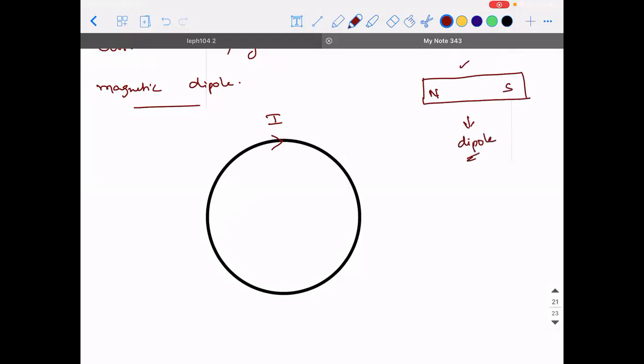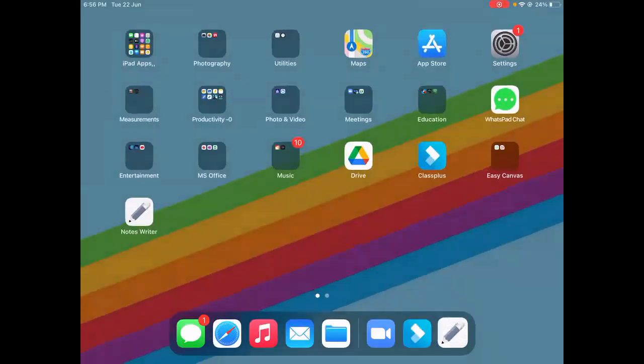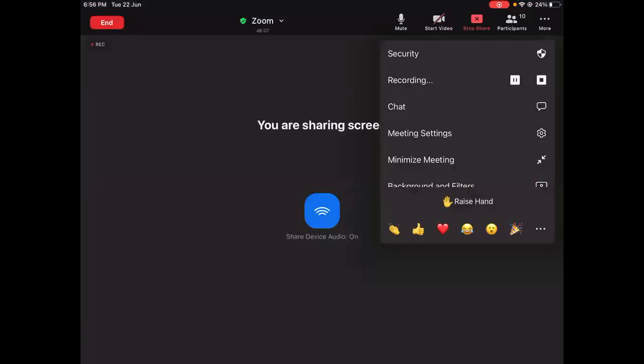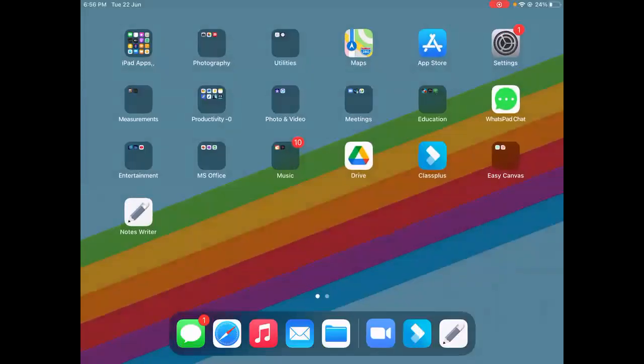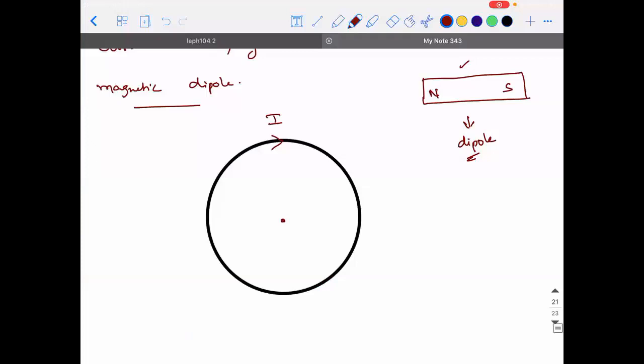When the current is flowing in the clockwise direction, okay, let's say the current is flowing in the clockwise direction, then what is the direction of magnetic field at the center? Is it into the plane or out of the plane? Apply right hand thumb rule and tell me what is the answer. When the current in the coil is in the clockwise direction, what is the direction of magnetic field at the center?